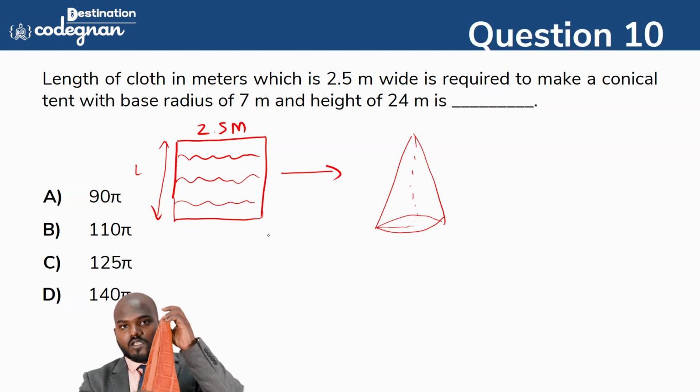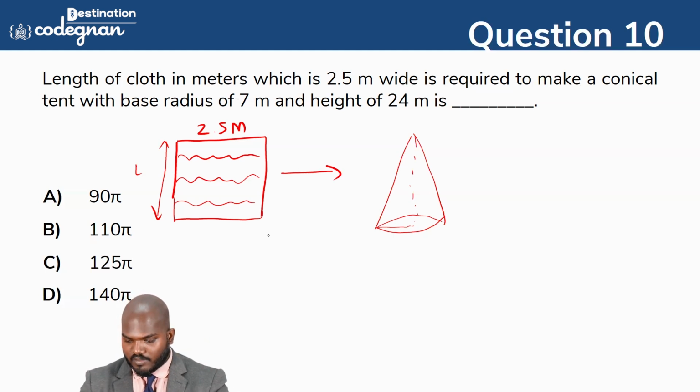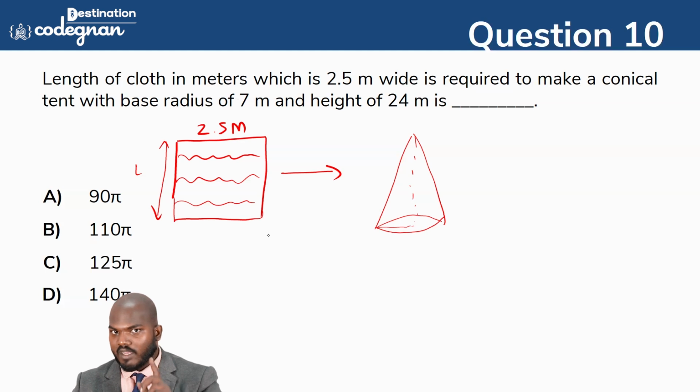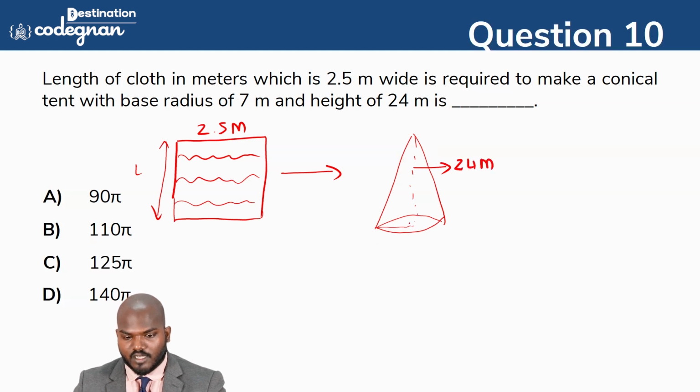Now, they're given a conical tent. You see the base radius is 7 meters, and the height they have given is 24 meters. So the height, guys, I told you very carefully, height means you shouldn't take this side, you have to take the center only, that is 24 meters. This is the height. The base radius means up to this point, which we call 7 meters.